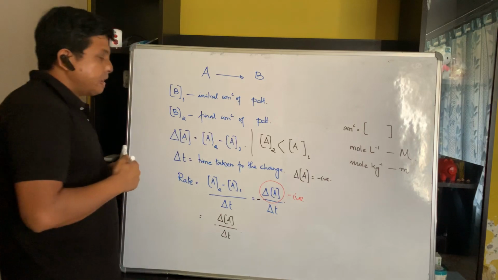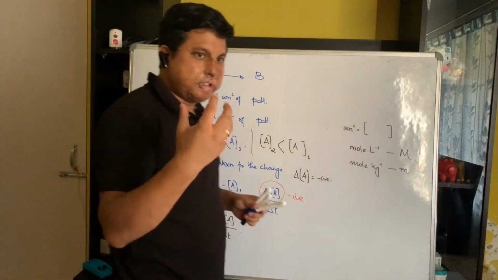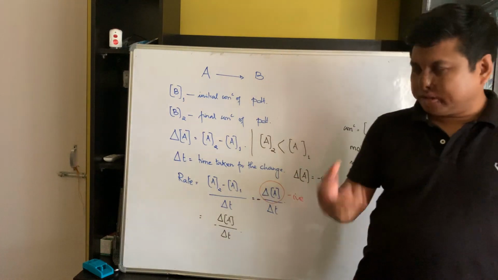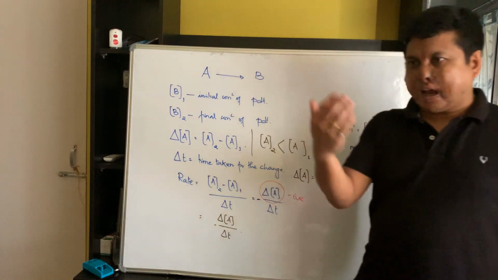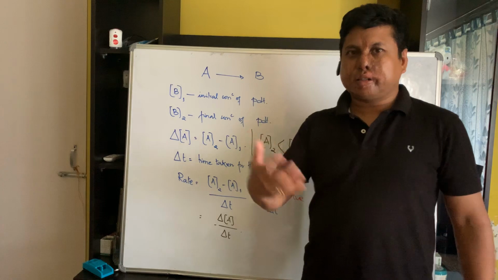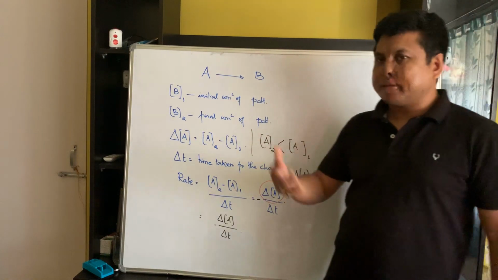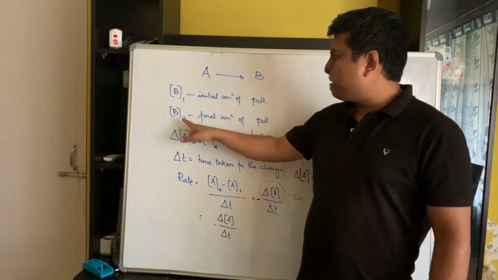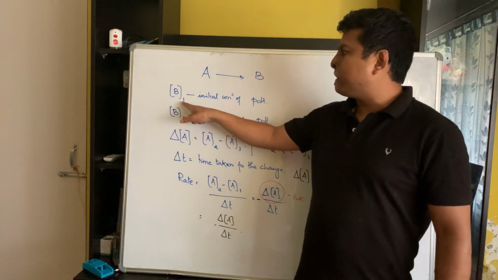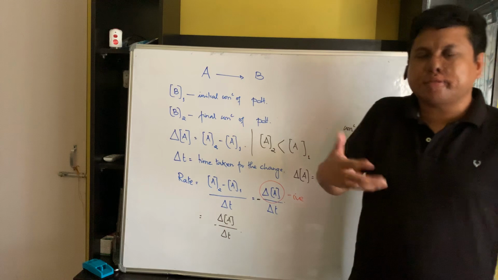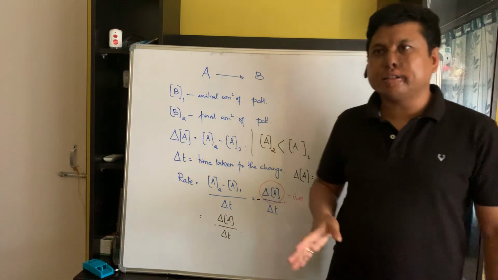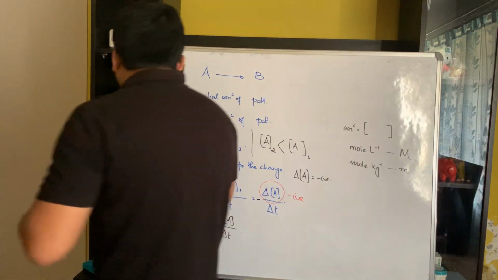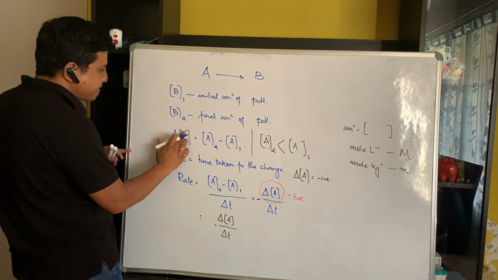So now, what can you say about the product? Initially, the concentration of the product will be 0. It will be less. But as time passes by, more and more products will be formed. That means the concentration of the product will gradually increase. That means in case of product, the final concentration will always be greater than the initial concentration, because the concentration of products will gradually increase, unlike that of reactant. It's just the opposite.